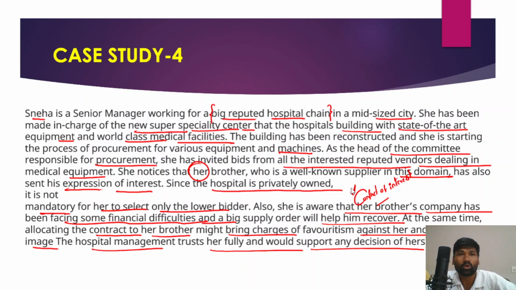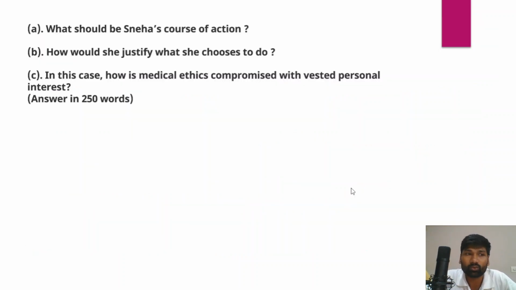So in this context, there are certain questions that we need to address based on the above description. First question: what should be Sneha's course of action? You need to evaluate the appropriate course of action for Sneha. Whether Sneha should give this tender to her brother, or whether Sneha should not submit herself to the issue of conflict of interest.